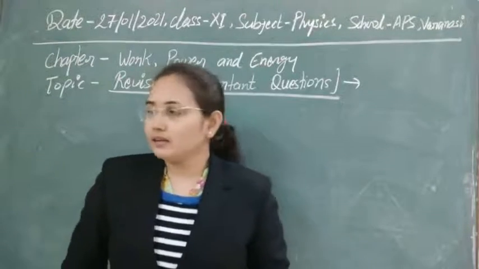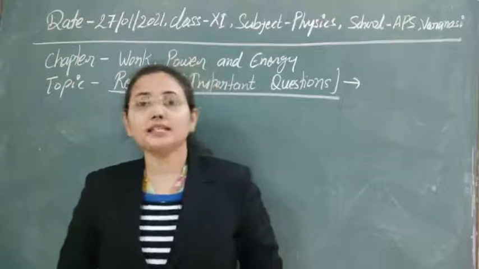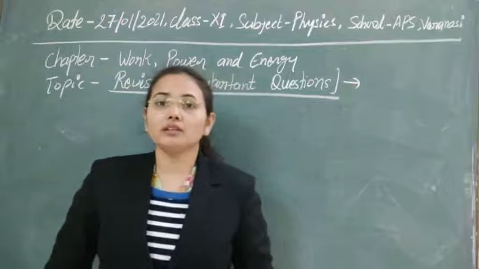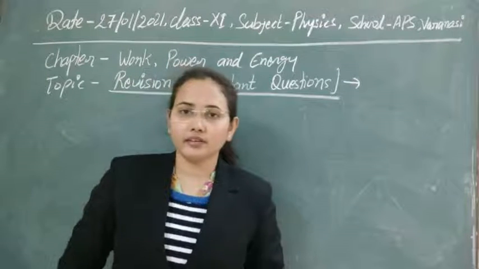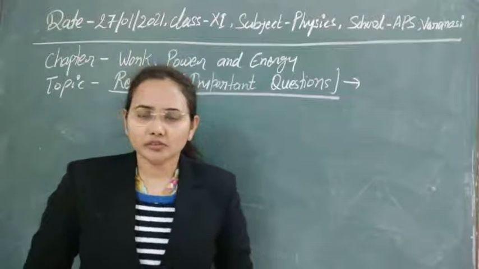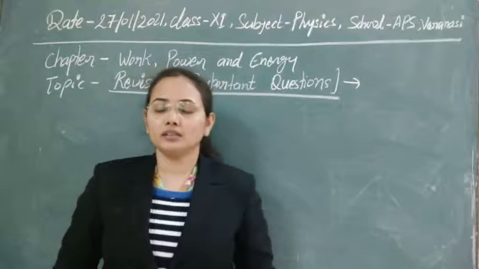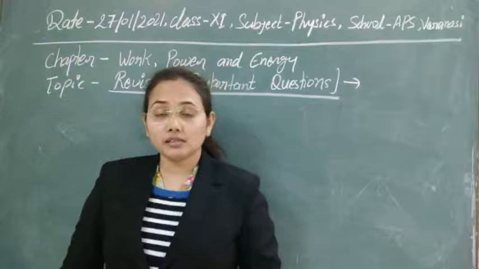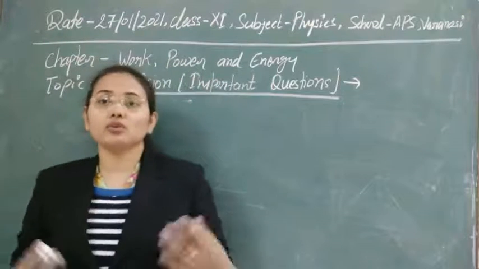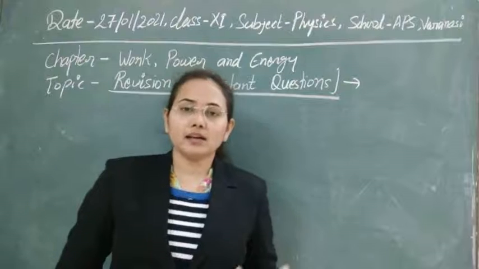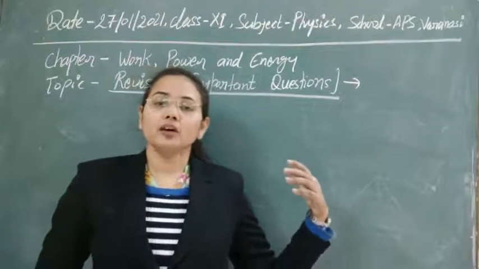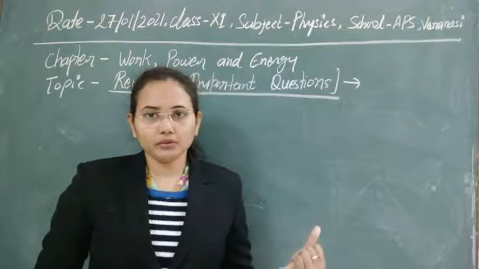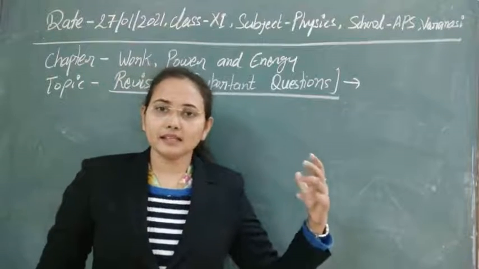So the next topic, which is important after work, is conservative and non-conservative forces. Like we have zero work done, positive work done, negative work done cases. Basically, in the case of zero work done, two types of cases can be there: if there is no application of force, or if there is no displacement. In both cases the work done will be zero. And the third case is if the angle between them is equal to 90 degrees. So three cases are there for zero work done.